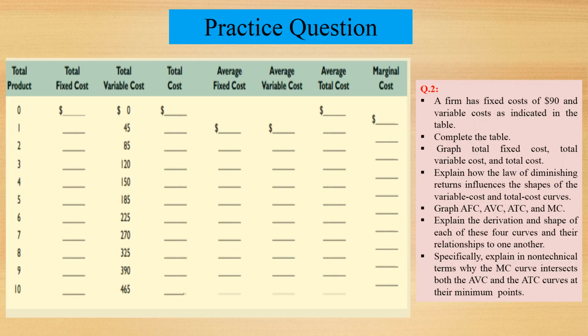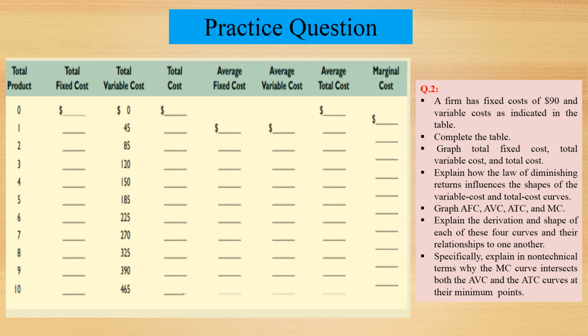Practice question 2. A firm has fixed cost of $90 and variable costs are indicated in the table. Calculate total fixed cost, average fixed cost, average variable cost, average total cost and marginal cost. Graph average variable cost, average fixed cost, average total cost and marginal cost.